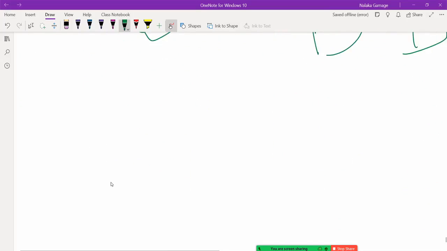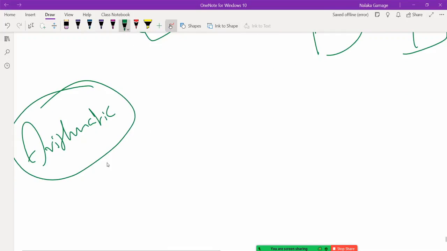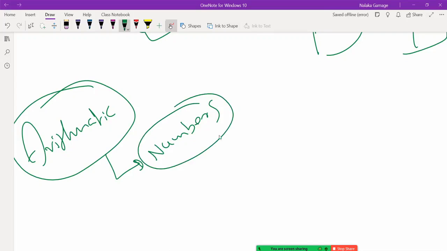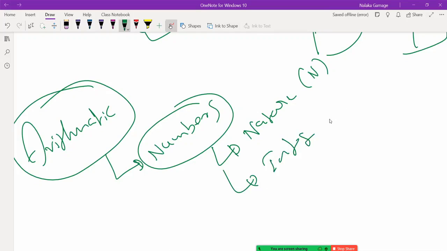So now let's take arithmetic, what you are supposed to know. There is a mind map of you about the subject, right? You must know what are the numbers, what are the types of numbers, right? So now see how fast we can do it. Of course, there are the natural numbers, capital N, 1 2 3 4 etc. Then integers, then minus 2, minus 1, 0, 1, 2, 3, etc.